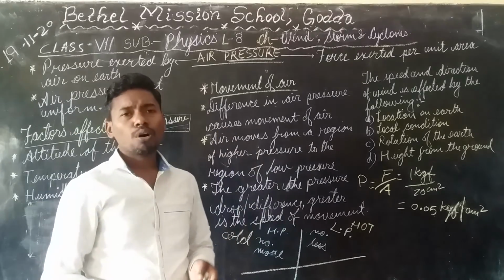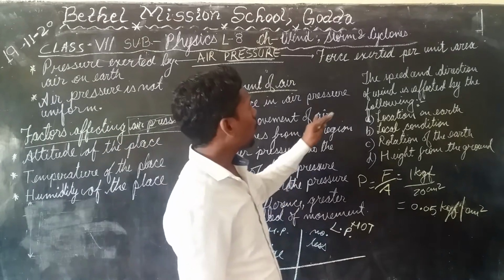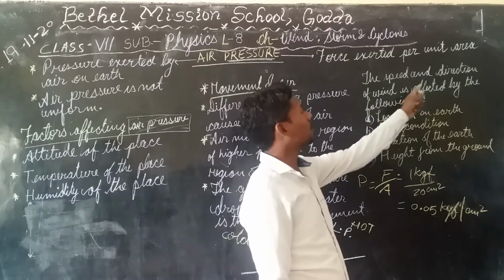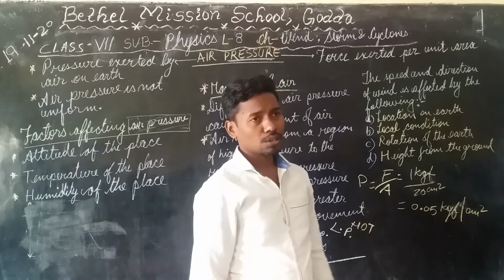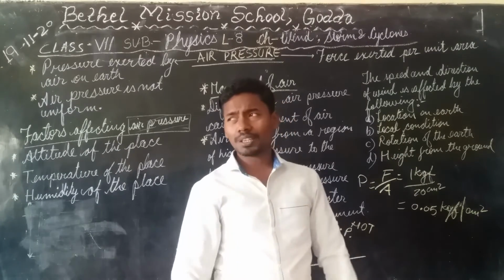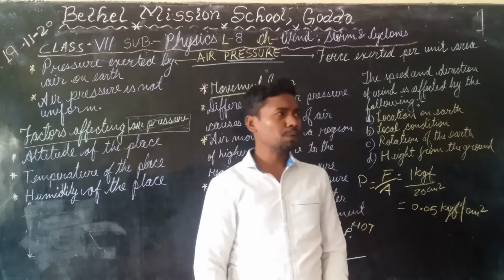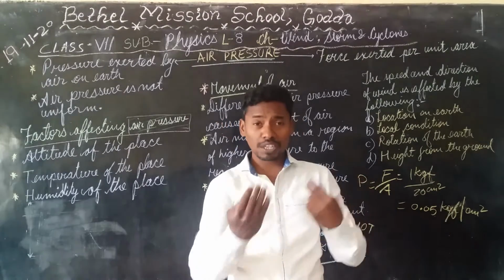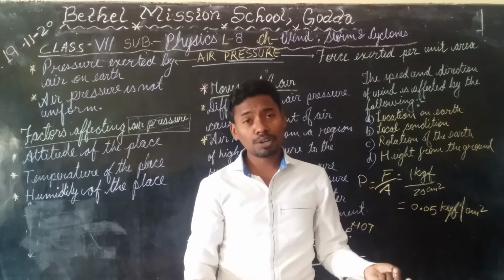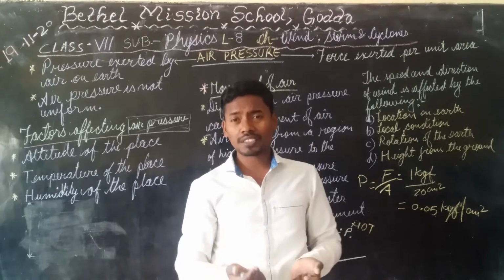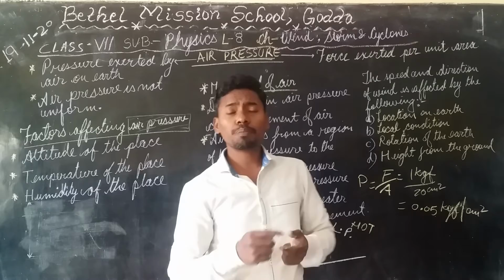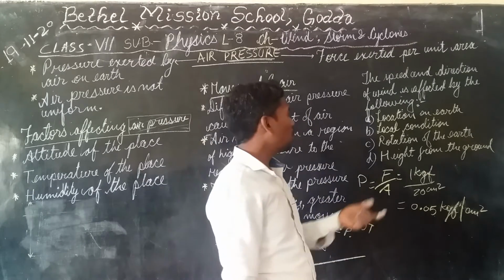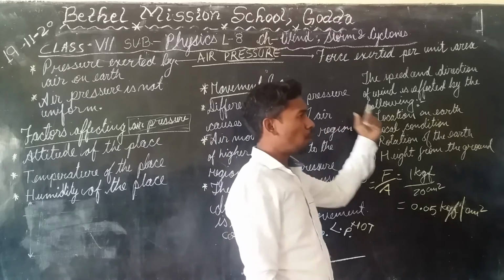Now we will be discussing the factors on which the speed and the direction of the wind are affected. Sometimes you might experience the wind blowing from this side, sometimes from that side, sometimes from the front. Why does the wind blow from different sides, at different parts of the day and different parts of the year? Why does the direction of the wind change? Let us try to understand these factors.